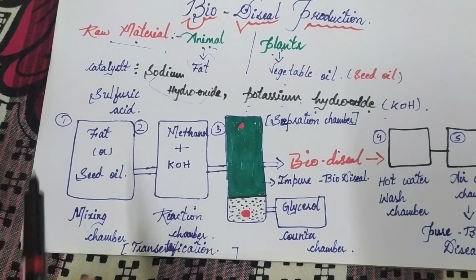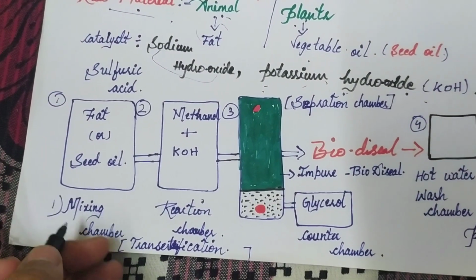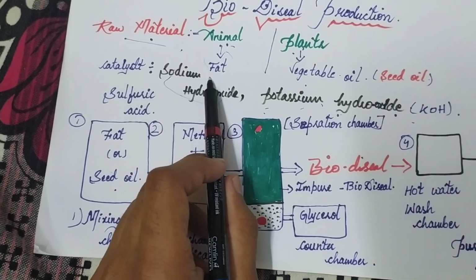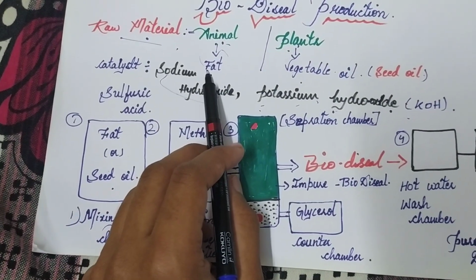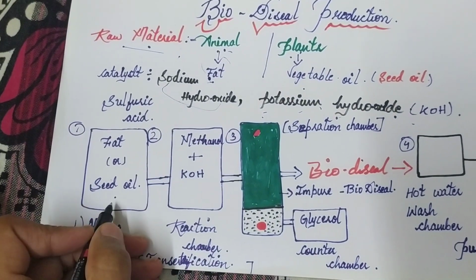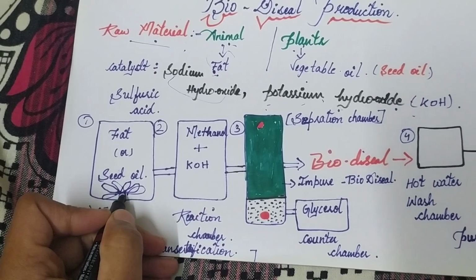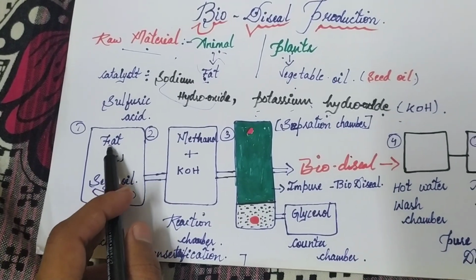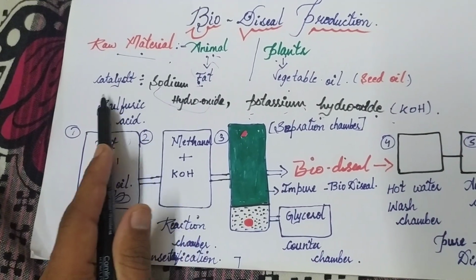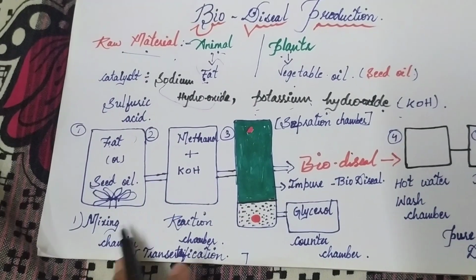So let us start. First, this chamber is known as the mixing chamber. Assume that we have taken a fat and poured it into the mixing chamber. In this mixing chamber, evacuated fans are present. Along with the fat as a substrate, for enhancement we are adding sulfuric acid. So mixing of fat and sulfuric acid occurs in the mixing chamber.